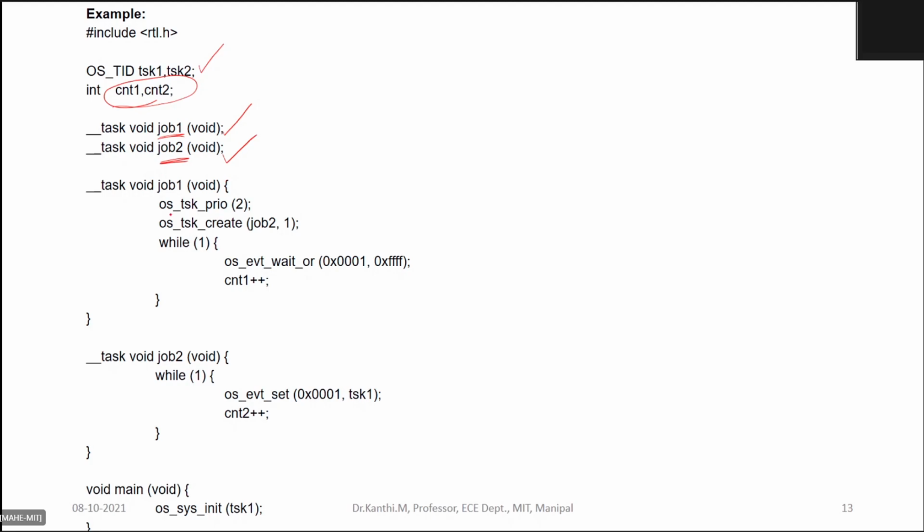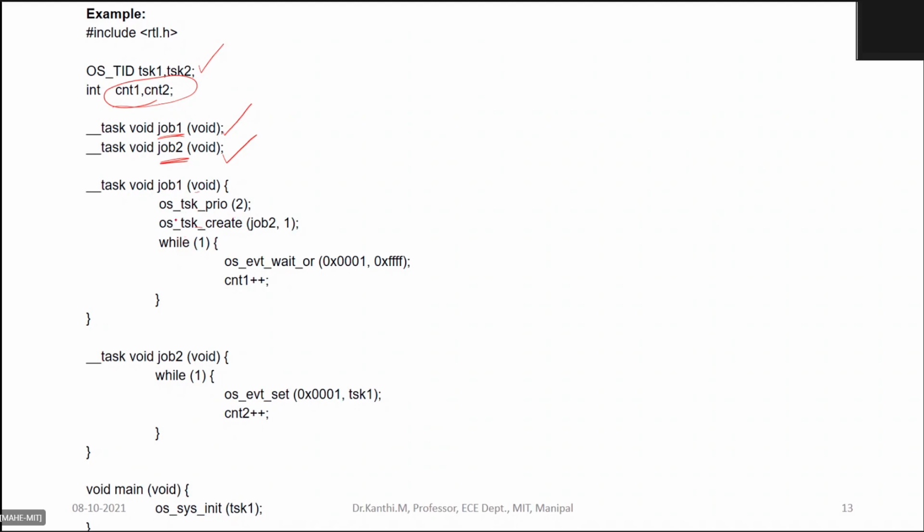Declaration of two tasks. And you have task 1 given with some priority. So you assign the priority for the task. In this way also you can write a code, no issues.